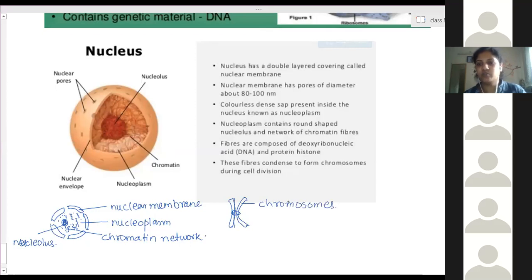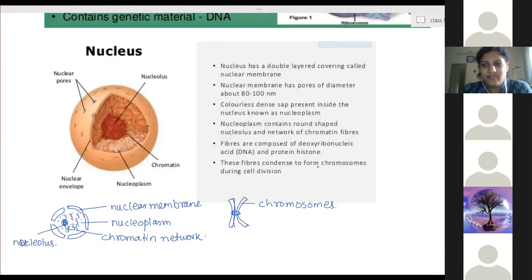Have you heard the word chromosomes earlier? No, ma'am. Okay, fine, no issue. Genes, have you heard of genes? Yes. What is a gene? Ma'am, that you get hereditary from the parents, from the grandparents or something like that.